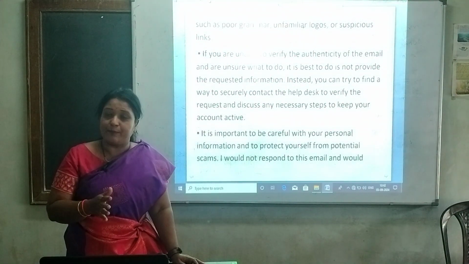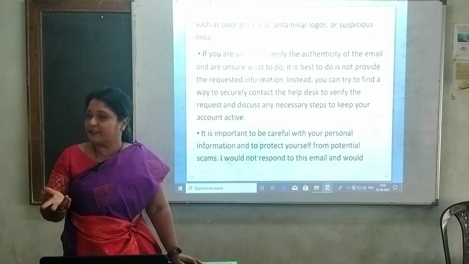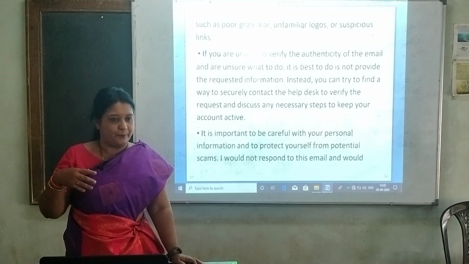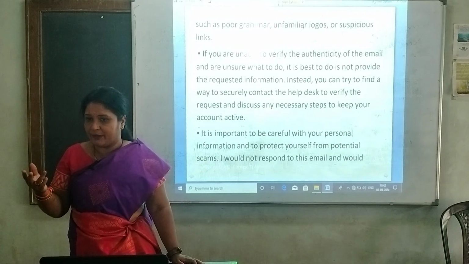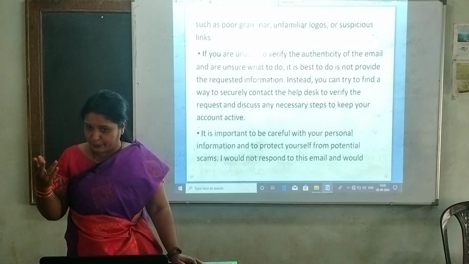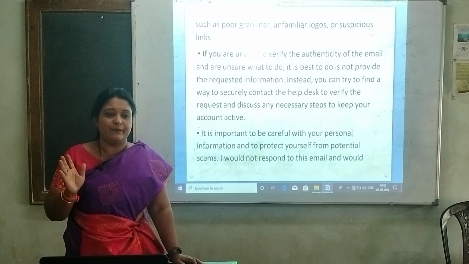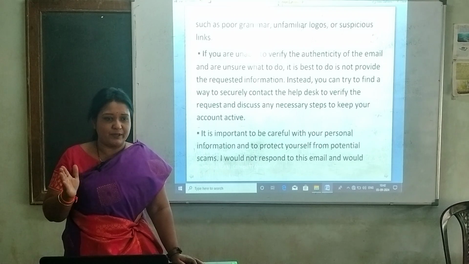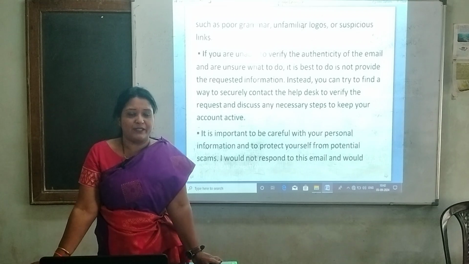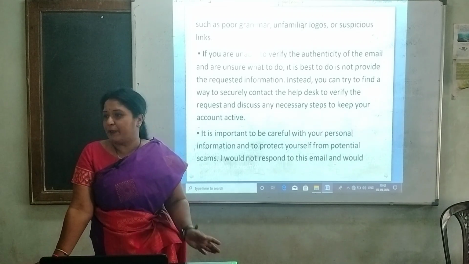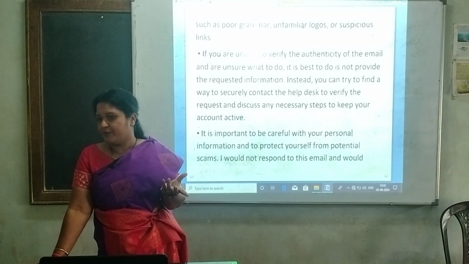But if it is scammers, if it is related to cyber crime, then you are not able to reach them through those help desk numbers and helplines. If for 1 or 2 days you are unable to reach them, then the main thing is, without sending any information, just ignore it and delete the mail. No need to send your personal login ID and all. Because if you furnish the password and your date of birth, using all those, they can hack all your accounts.